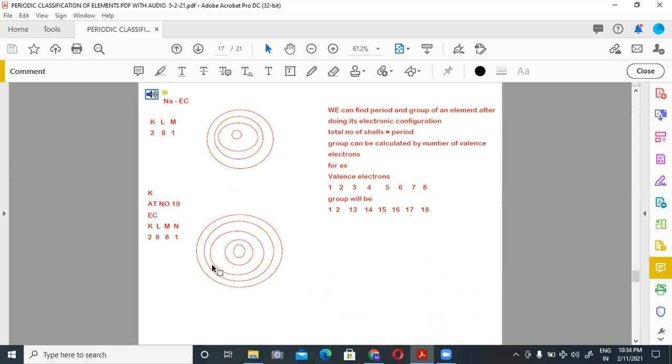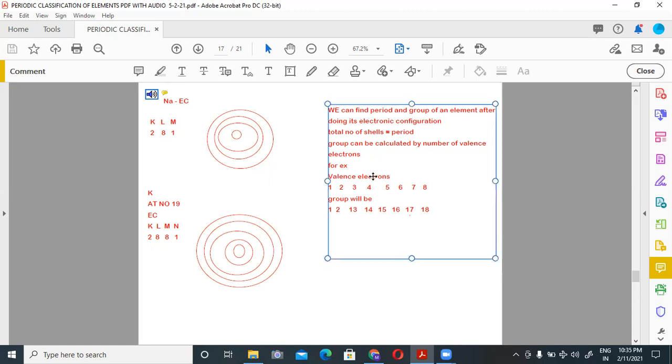Again, we can find the period and group of an element after doing its electronic configuration, as the total number of shells will tell you about the period. Total number of shells is equal to the period. So here I have 4 shells, 1, 2, 3, 4 shells. So this element has been placed in the 4th period. You can see potassium is placed in the 4th period. Sodium has 3 shells, 1, 2, 3. So you can see sodium is placed in the 3rd period of the periodic table.